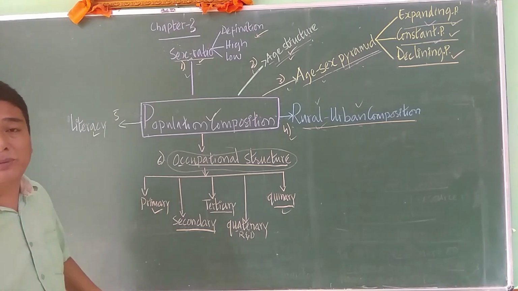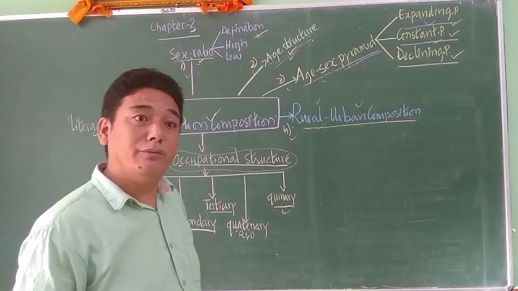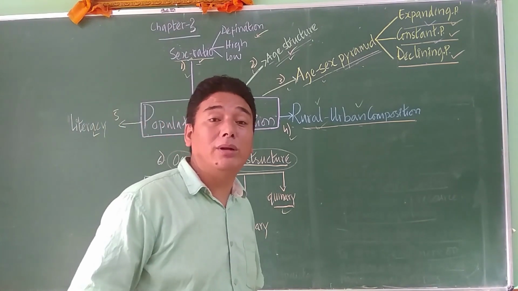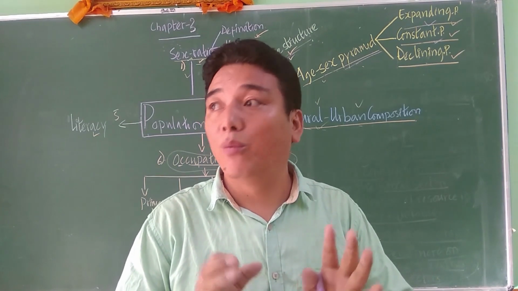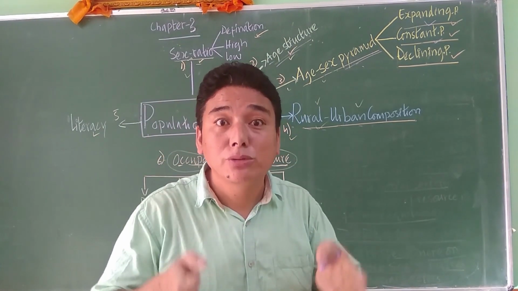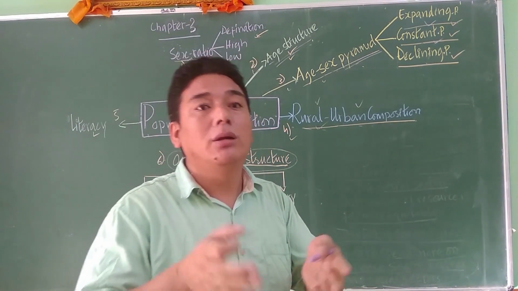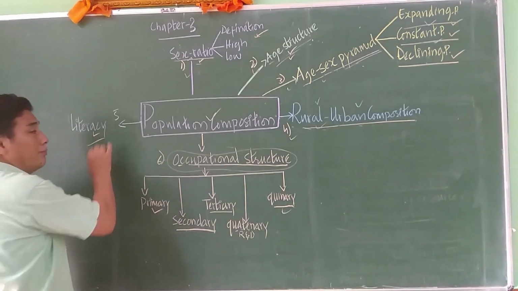How many literate people are there? How many illiterate people are there? Again, we need to know about that. If there are more illiterate people, what should be done by the government? The government should focus more on education. So information about literacy is important.